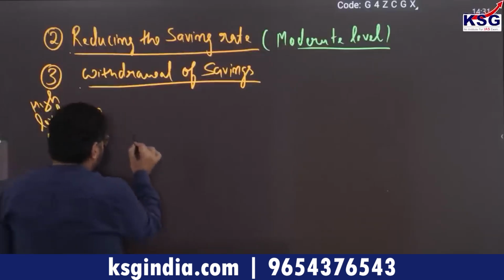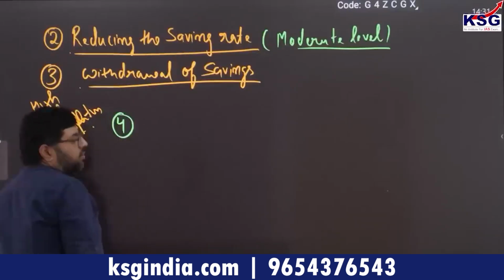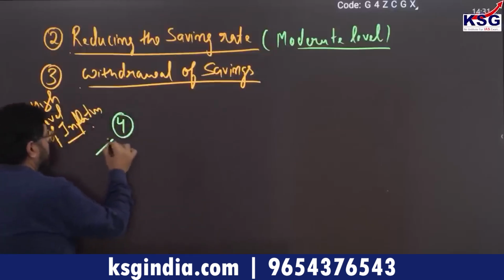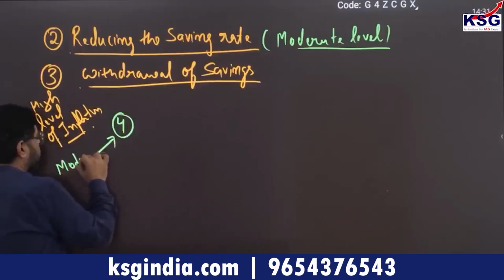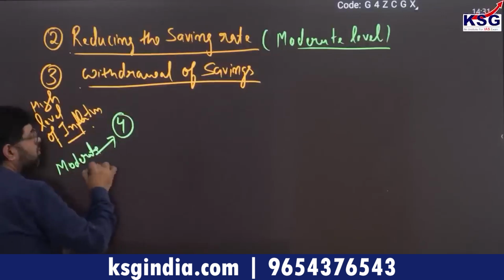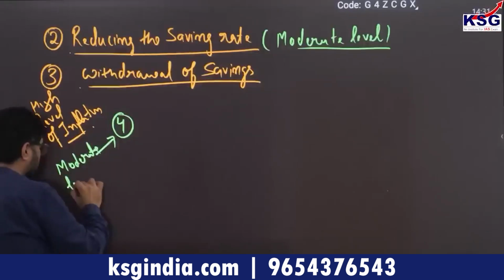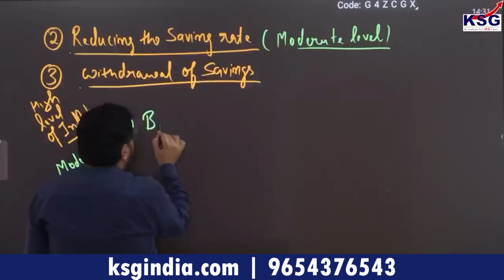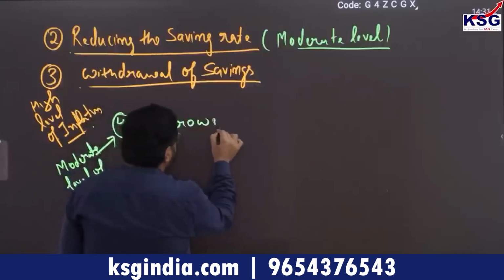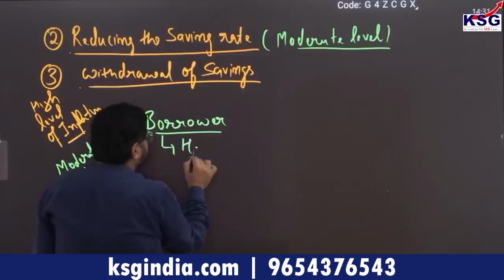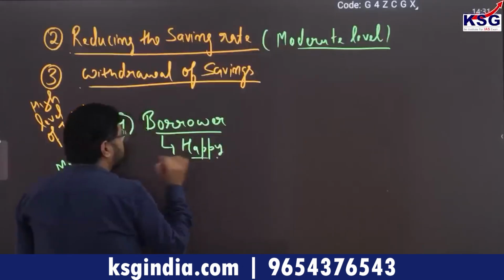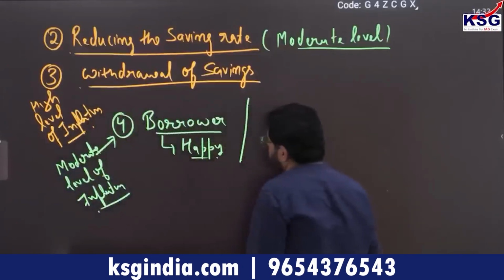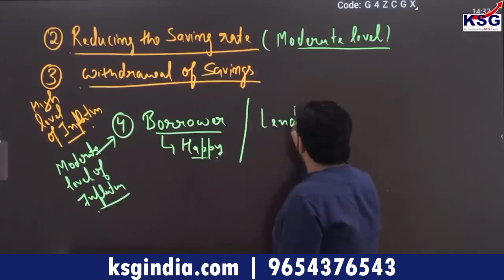Now, fourth, whenever there is a moderate level of inflation, the degree of inflation matters, whether we are talking about a moderate level or a high level. Whenever there is a moderate level of inflation, you will see that borrowers are happy, meaning the ones who have taken a borrowing from any source benefit from inflation, whereas the lenders are unhappy.